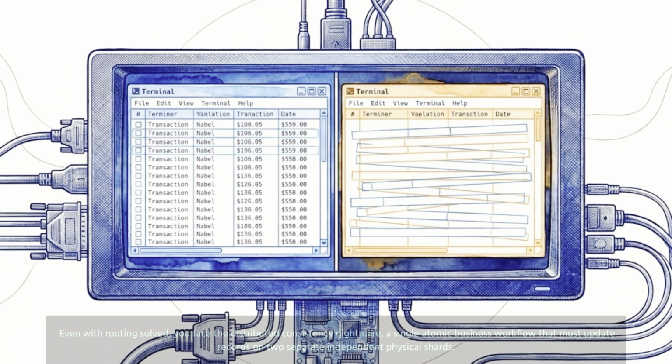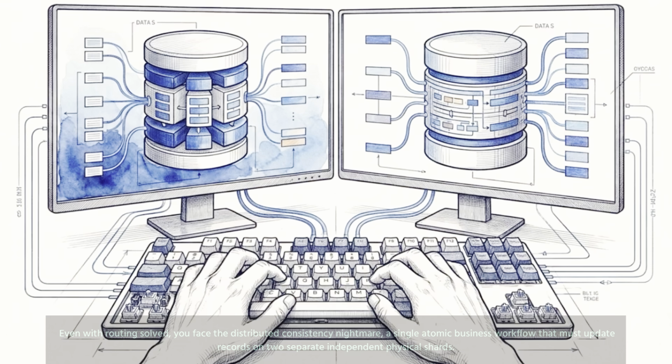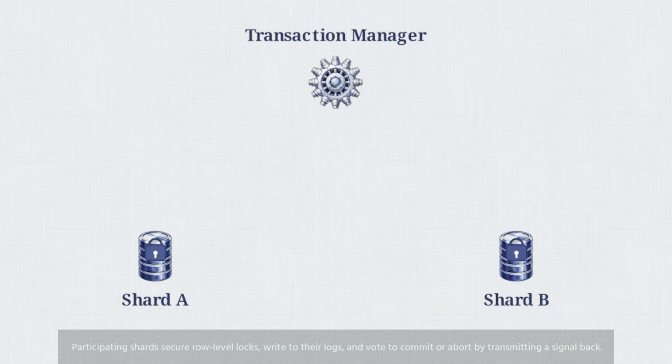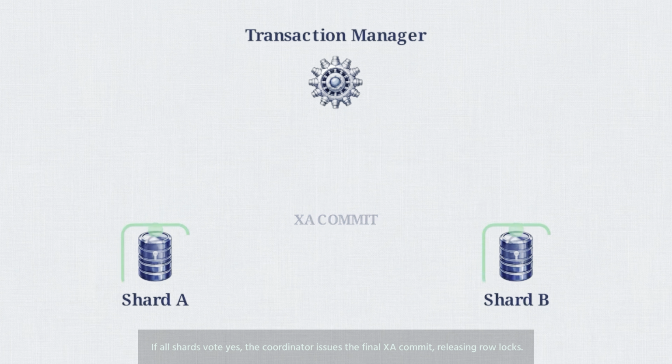Even with routing solved, you face the distributed consistency nightmare, a single atomic business workflow that must update records on two separate independent physical shards. This illustrates the two-phase commit protocol. A centralized transaction manager coordinates phase 1, issuing a prepare command. Participating shards secure row-level locks, write to their logs, and vote to commit or abort by transmitting a signal back. If all shards vote yes, the coordinator issues the final XA commit, releasing row locks.